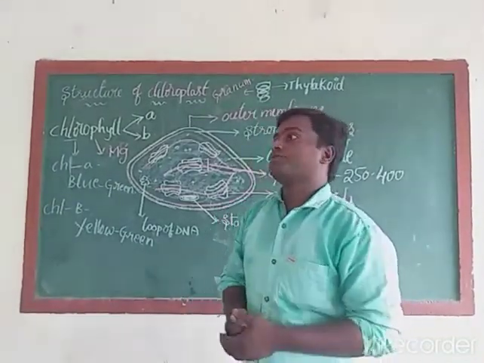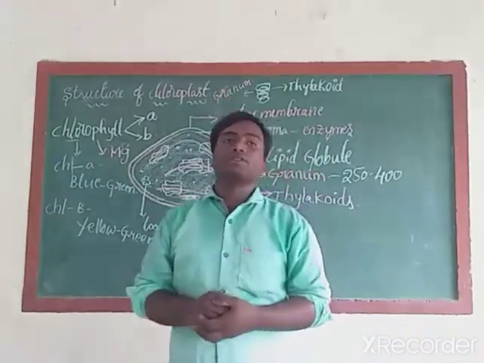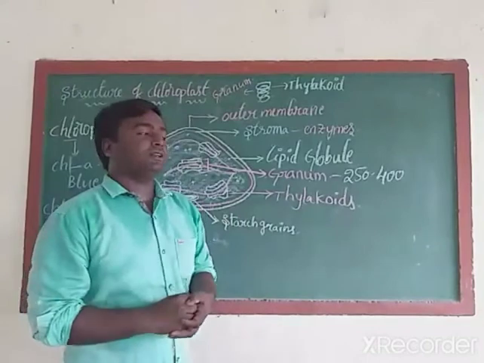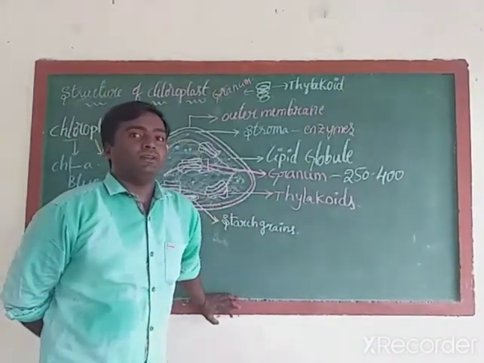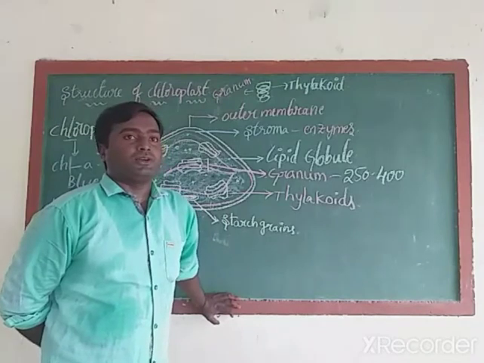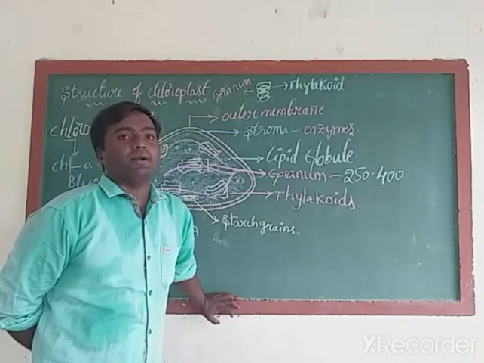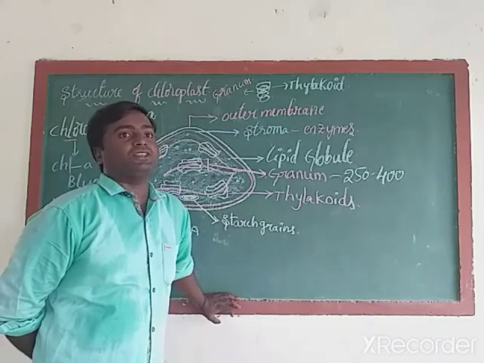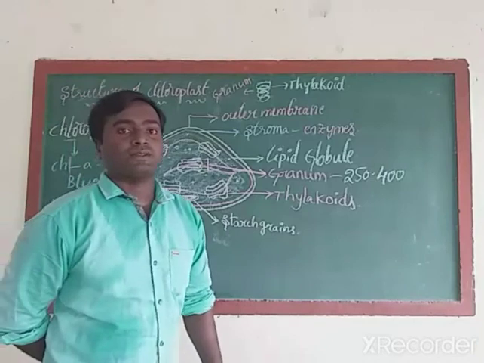During the process of photosynthesis, how many changes can we see? Mainly three changes. What is the first one? Light energy will be converted into chemical energy. Next one, splitting of water molecules. Third one, reduction of carbon dioxide into carbohydrate. These three changes we can see during the process of photosynthesis.